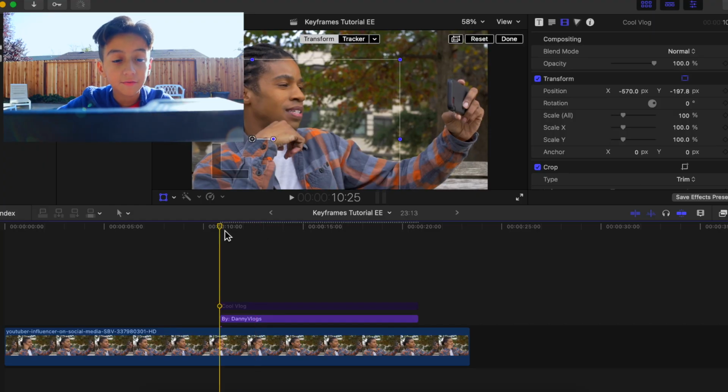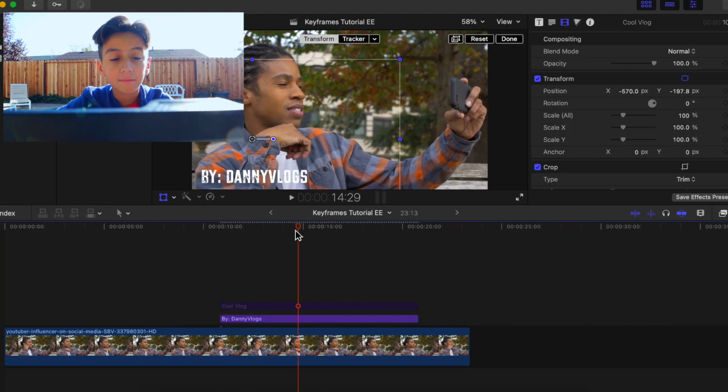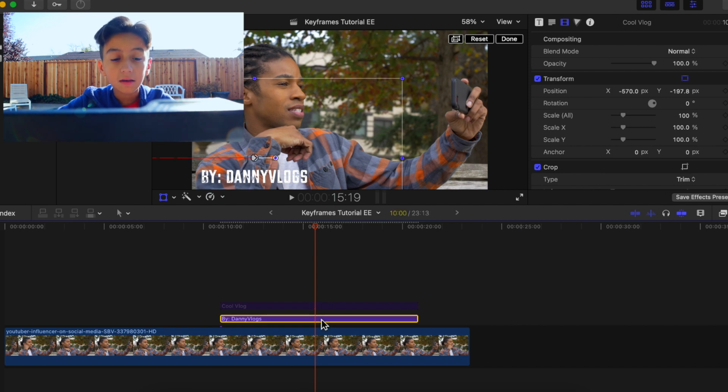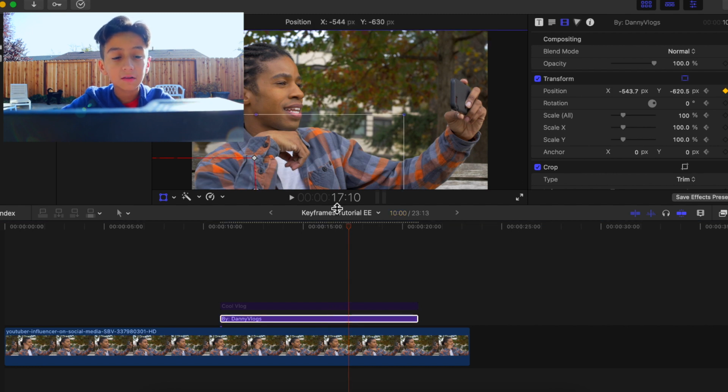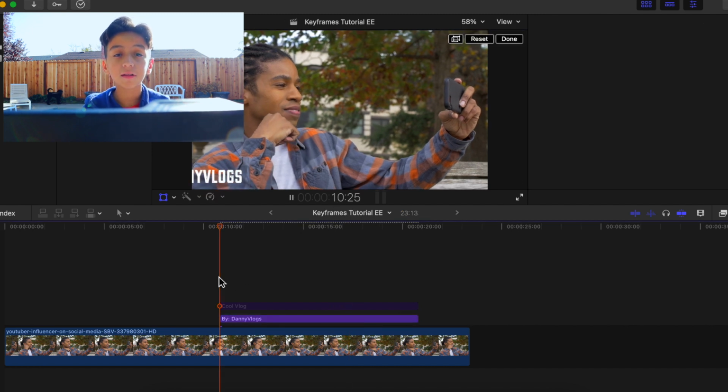So you can see it starts dragging in, and let's just say you want it to stop. Move it wherever you want it to end, add another keyframe right before you move it. Go a little bit more, and let's just say you want it to go down. You can just go like this and drag it down. So now it should look something like this.